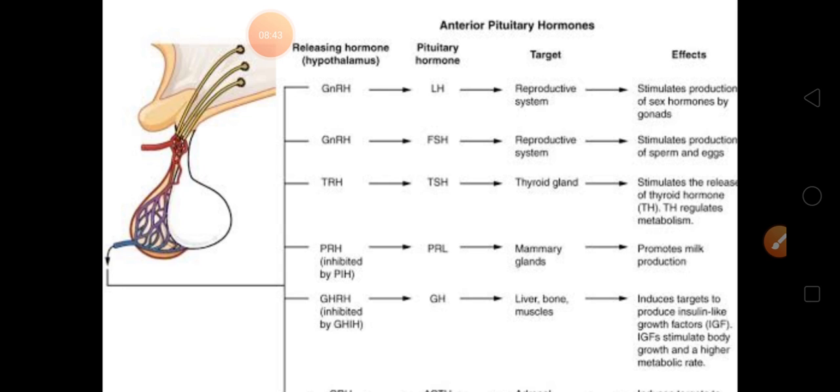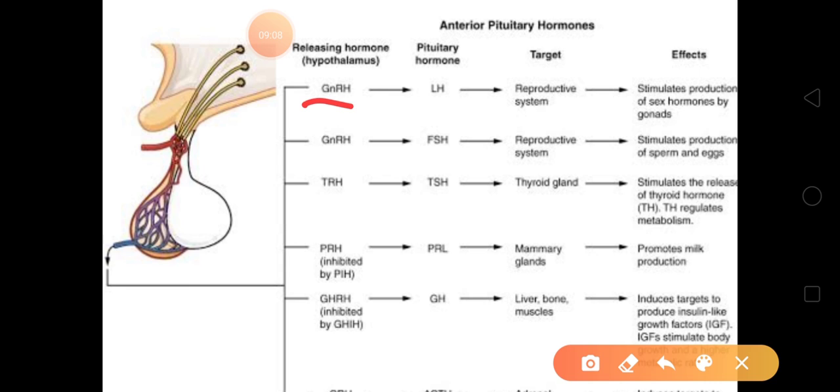Hypothalamus will release some hormone and it will go to pituitary gland. Pituitary gland will release the hormone, and the hormone released will go to the target area, target organ, target gland, and they will show the effects. Let's take one by one. With this you will be clear.